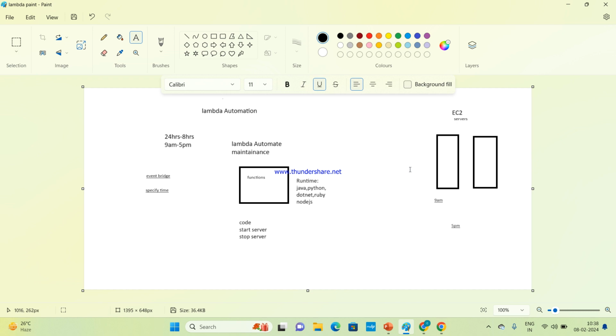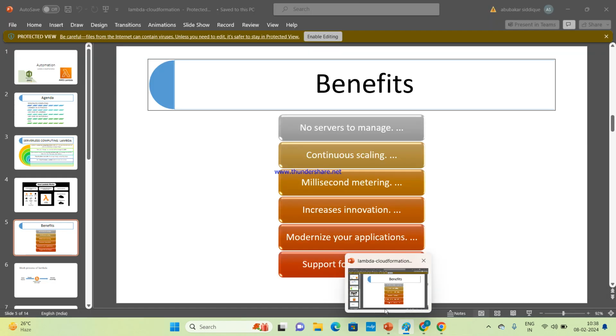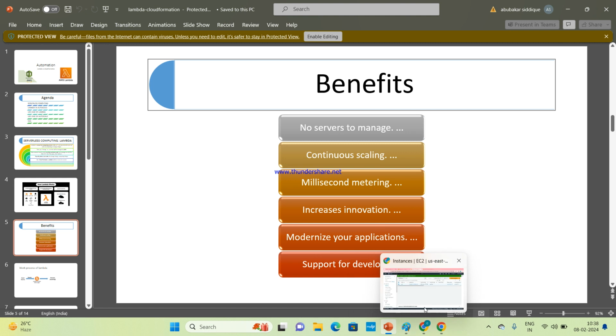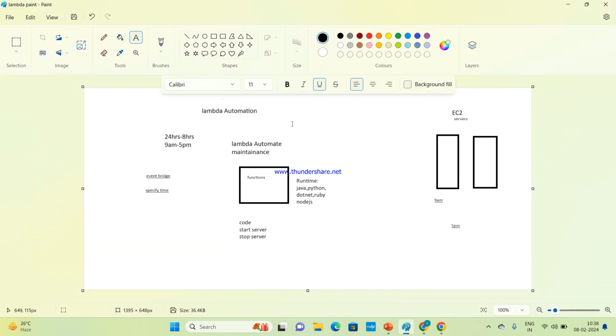Lambda is based on two factors. The first factor is that it helps in applications, like the microservices I have explained. It saves the cost. And the second factor is to automate the maintenance.